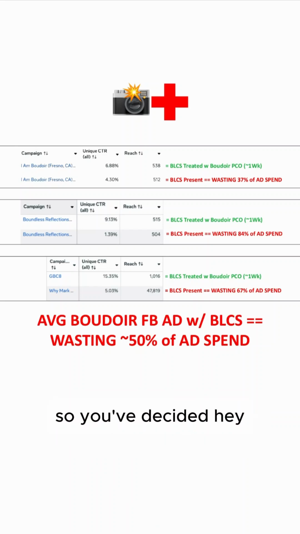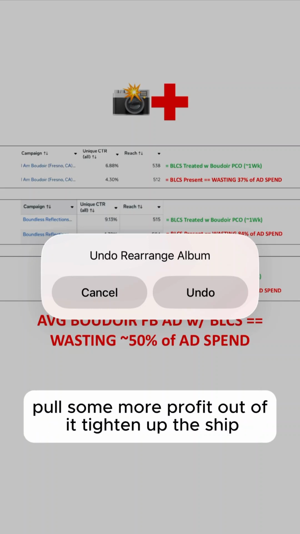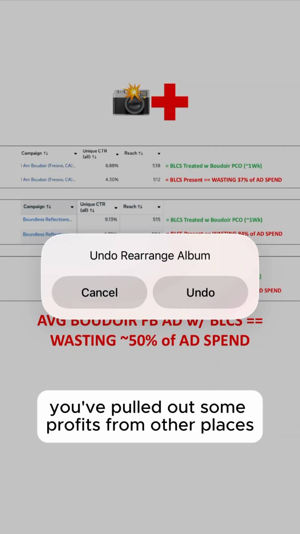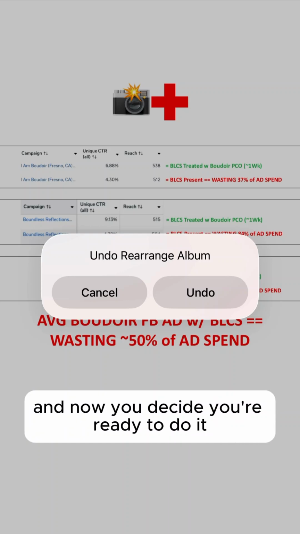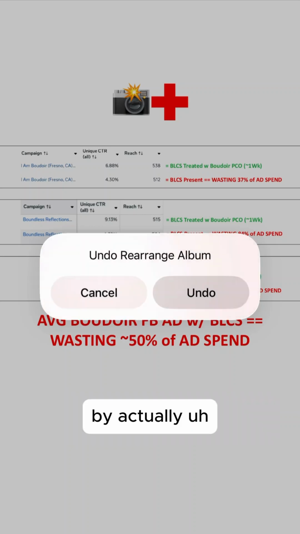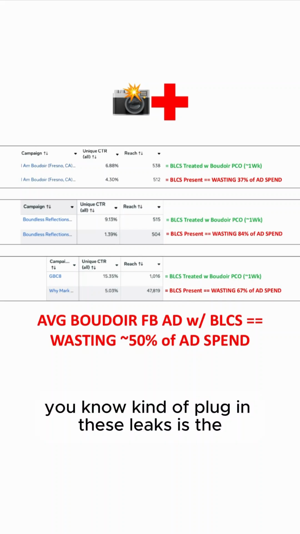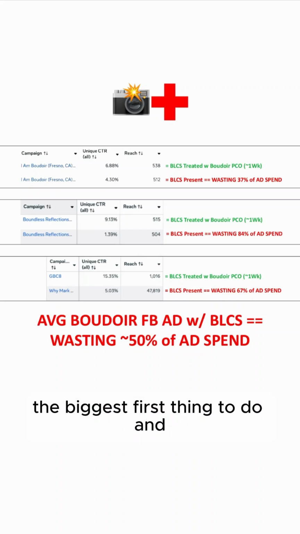So you decided, hey, you've got to optimize the business here, pull some more profit out of it, tighten up the ship. So you've pulled out some profits from other places, optimized stuff there, and now you decide you're ready to do it in your Boudoir Facebook ad part of your business, by plugging these leaks as the biggest first thing to do.